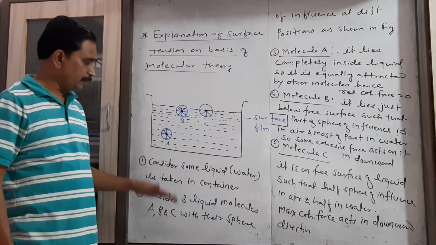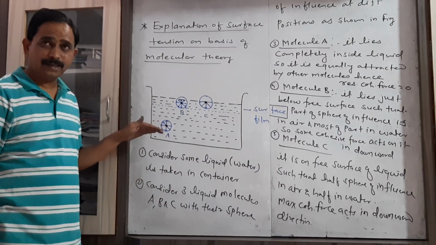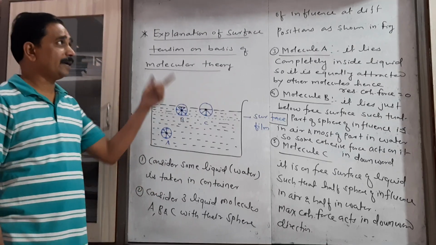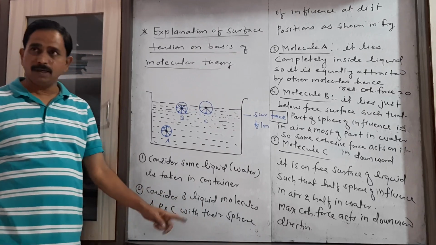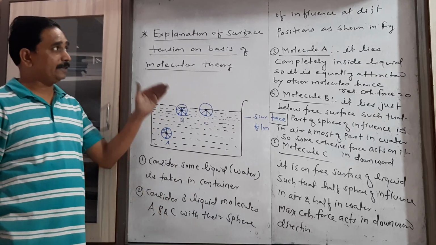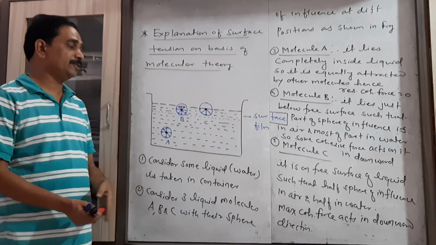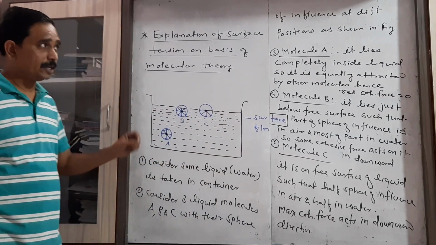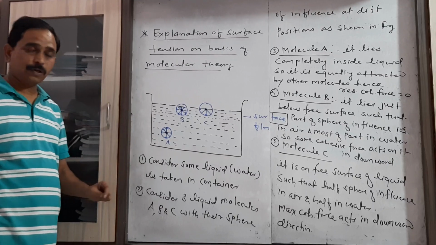Now let us consider the position of these three molecules. They are not present at the same place and at the same height. So that's why right here we have to consider these three liquid molecules A, B, C with their spheres of influence at different positions. How they are at different positions can be explained by considering these three points: molecule A, molecule B and molecule C.